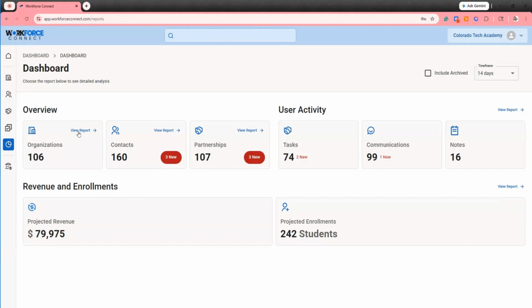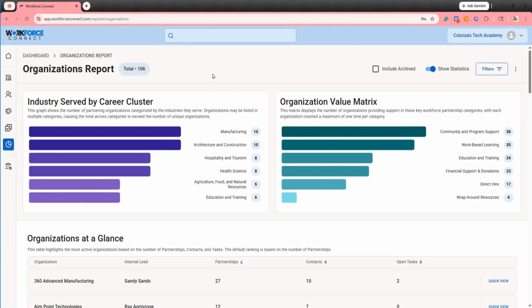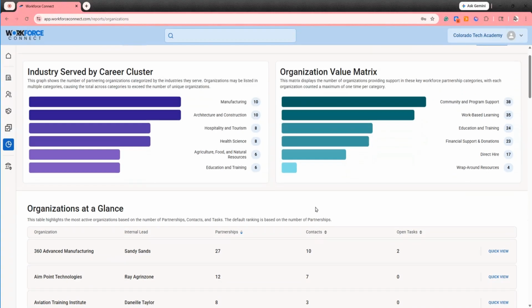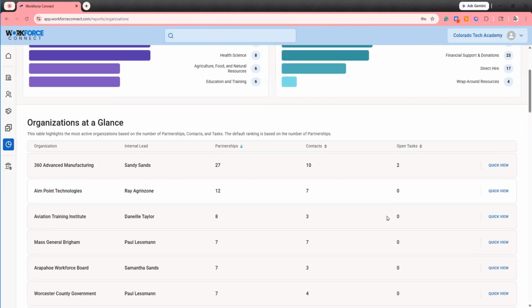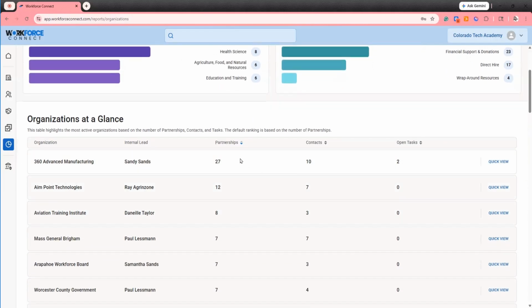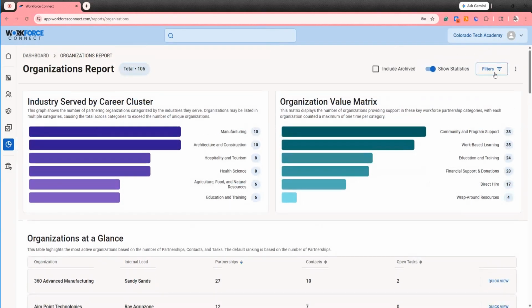The organization report here shows you the organizations that you work with, the industries they serve by career cluster, and the organization value matrix shows you the number of organizations that are providing support in each one of these workforce partnership categories. Down at the bottom, Organizations at a Glance shows you the most active organizations based on the total number of partnerships, but it could also be sorted by contacts or tasks.